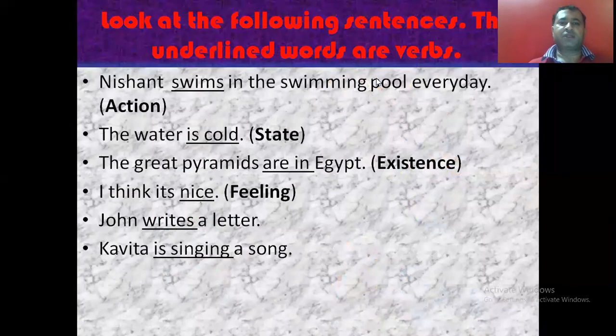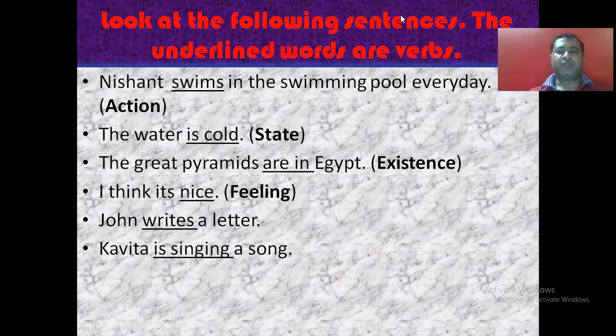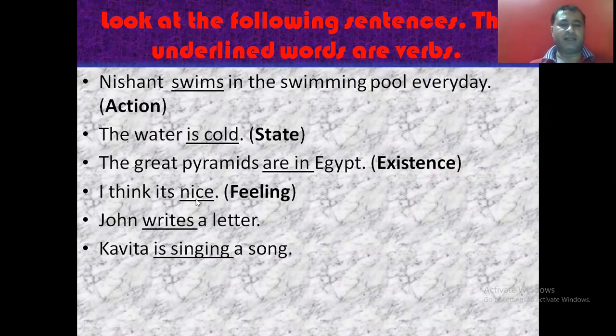Now look at the following sentences. The underlined words are verbs. In each sentence some words are underlined, and these underlined words are the verbs. Nishant swims in the swimming pool every day. Means Nishant is doing some action and what that action is, that is swim. वो तैरता है तो वो तैरना उसका काम हो गया, कुछ एक्शन हो गया, तो that action word is the verb. So swim is the verb.